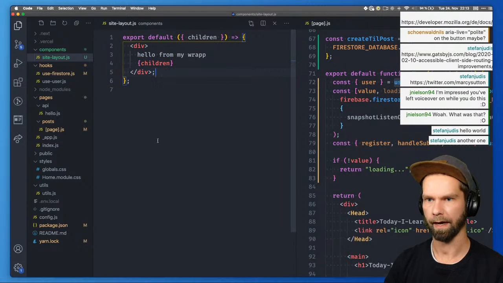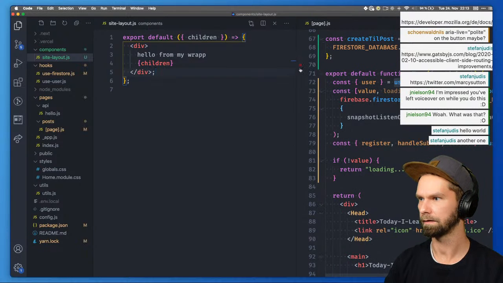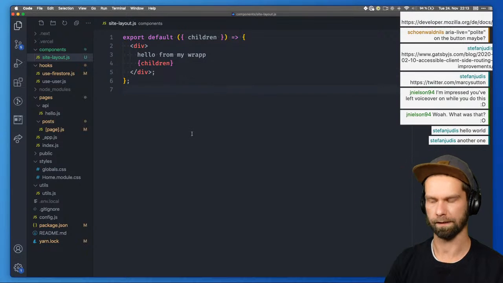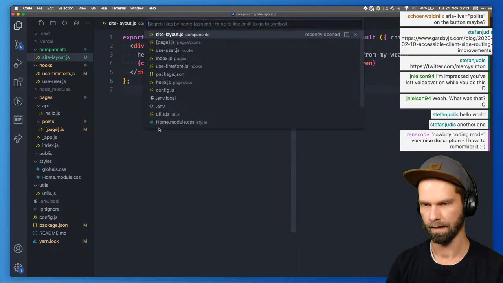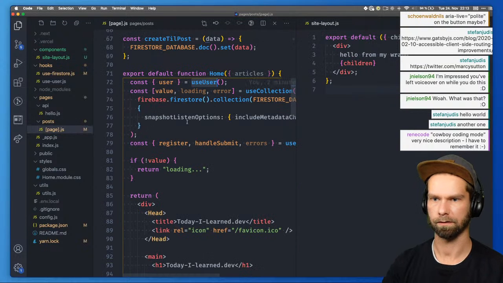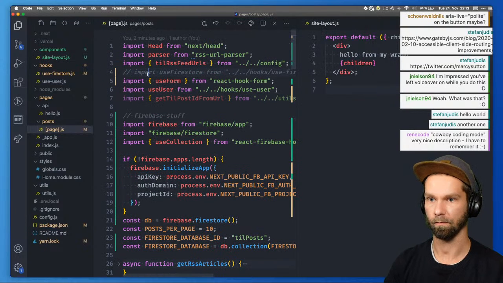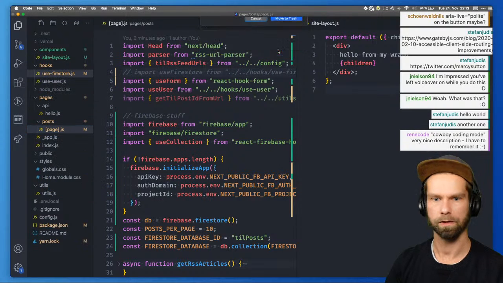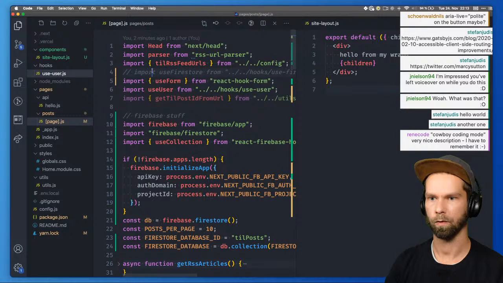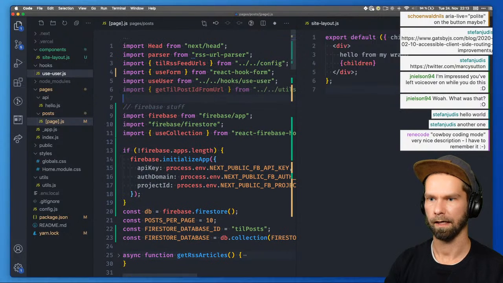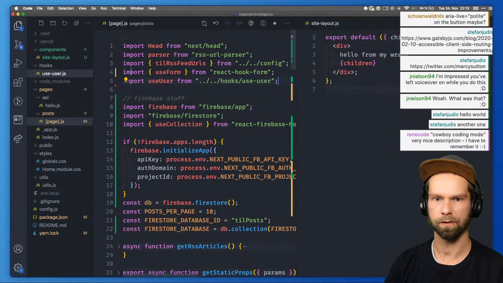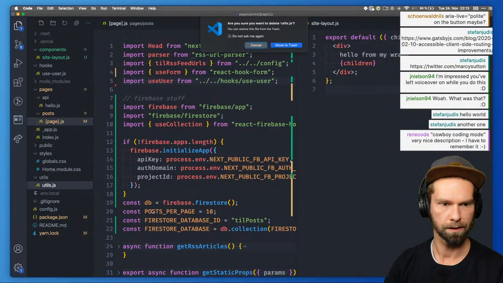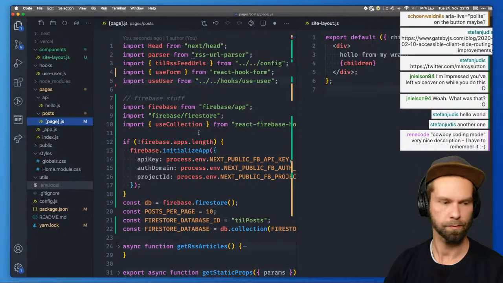So when we now go back, let me just move that one to the right side. Well, that worked great. Let's move that one to the... What? Okay, so when we now go back to our page route, what I'm expecting to be able... we can clean up some things first. So use Firestore is not used anymore, which is nice. And then we can drop this one. And get tilpos from URL, which was a util that we wrote last week. We can drop that one too. So let's remove this one.